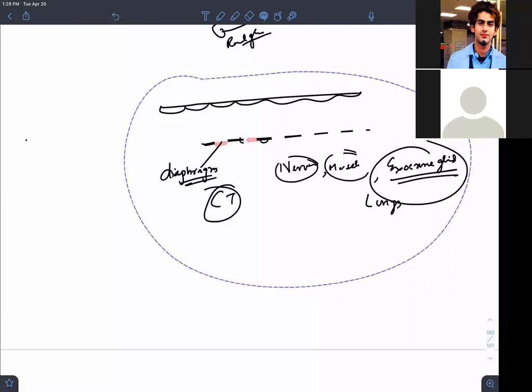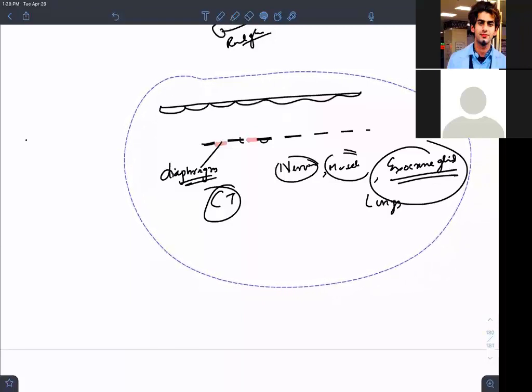Sinusoids have leakage happening between the endothelial cells. That's how things are getting exchanged. Please refer to the lectures on liver histology. I taught you already, I think it's uploaded on YouTube. Go to the liver. I have drawn the sinusoids. I have shown in the pictures how things are draining and moving towards the central vein. So I've taught everything in that.